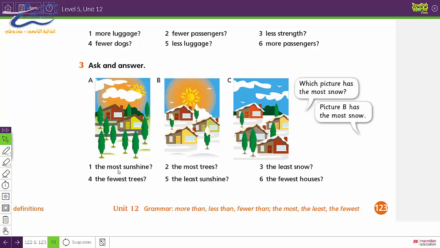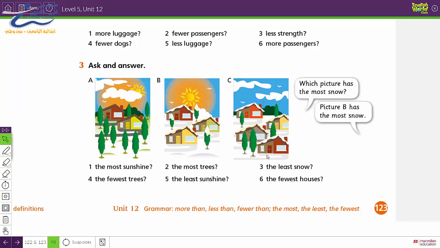Like we use more, fewer, and less. They are the same, but we use more, fewer, and less when we compare between 2 things. But we use most, fewest, and least to compare between more than 2 things.